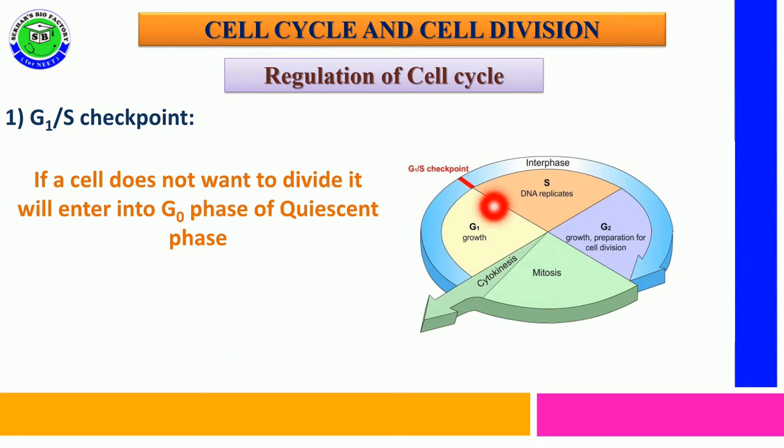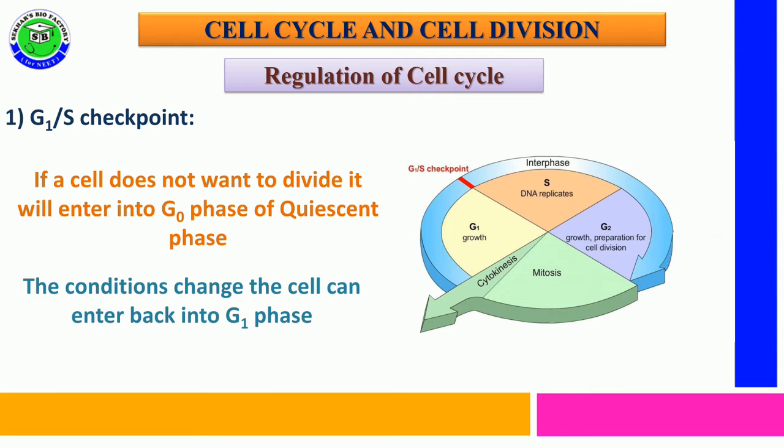If a cell does not want to divide at this time, before this checkpoint, the cell exits from the cell cycle and enters an inactive G0 phase or quiescent phase.